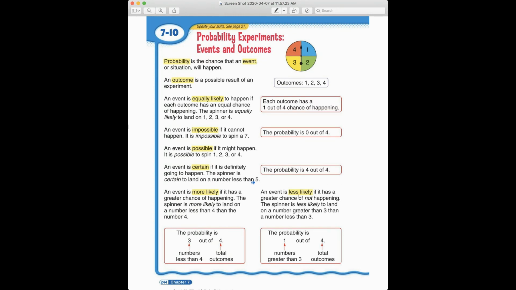Okay, and an event is less likely if it has a greater chance of not happening. So the spinner is less likely to land on a number greater than 3, that would be 4, than a number less than 3, which would be 2 and 1, right? So greater than 3, we only have 1 chance, so it's less likely than to have it less than 3, which would be these 2 chances.